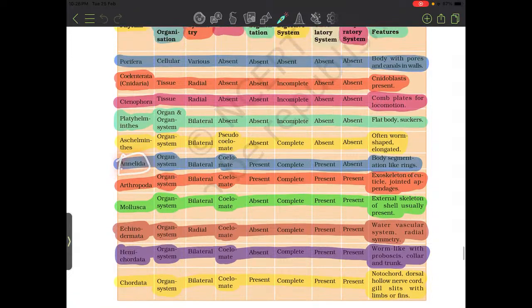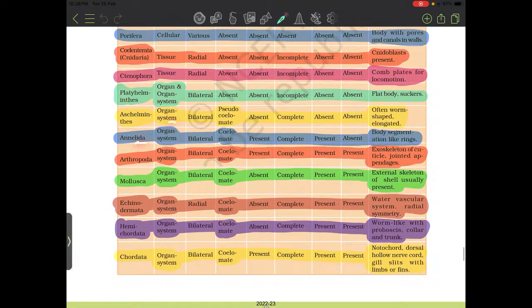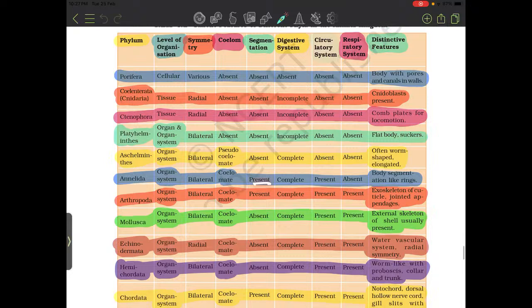Annelida. Level of organization: organ system. Symmetry: bilateral. Coelomate. Segmentation present. Digestive system complete. Circulatory system present. Respiratory system absent. Body segmentation like rings. Arthropoda. Organ system, bilateral, coelomate, segmentation present. Digestive system complete. Circulatory system present. Respiratory system present. Distinctive feature: exoskeleton of cuticle, jointed appendages.